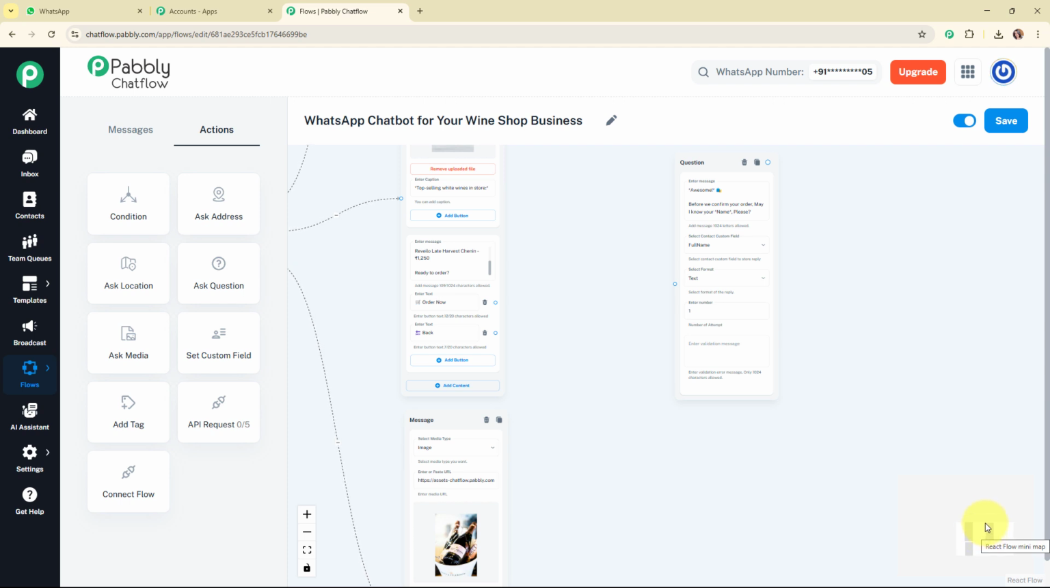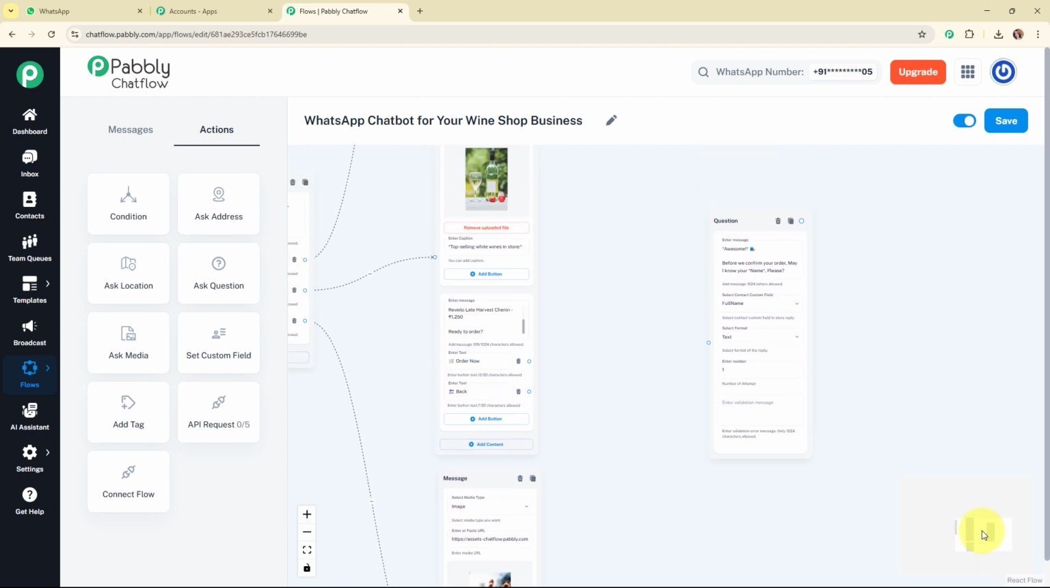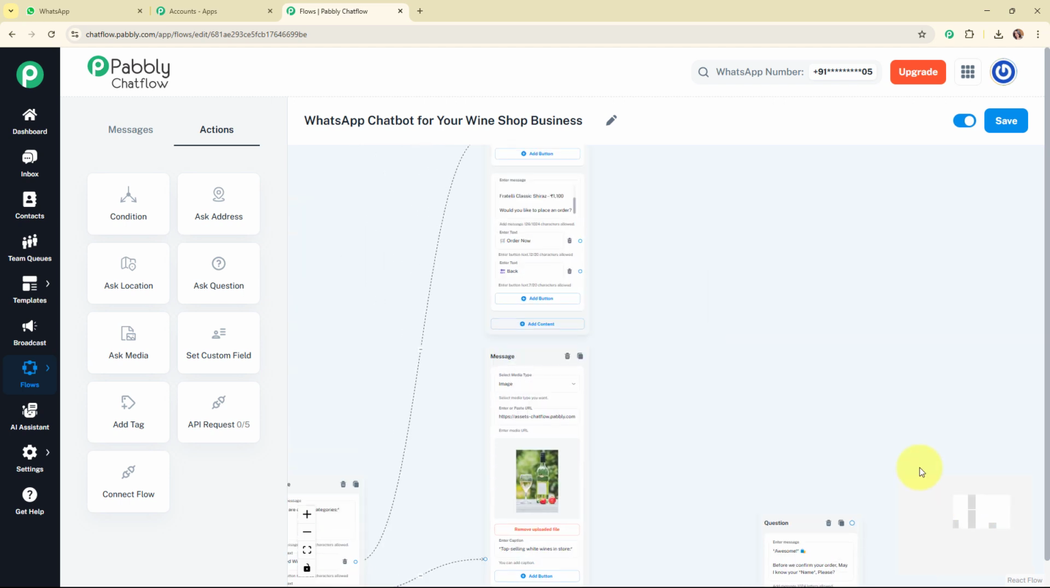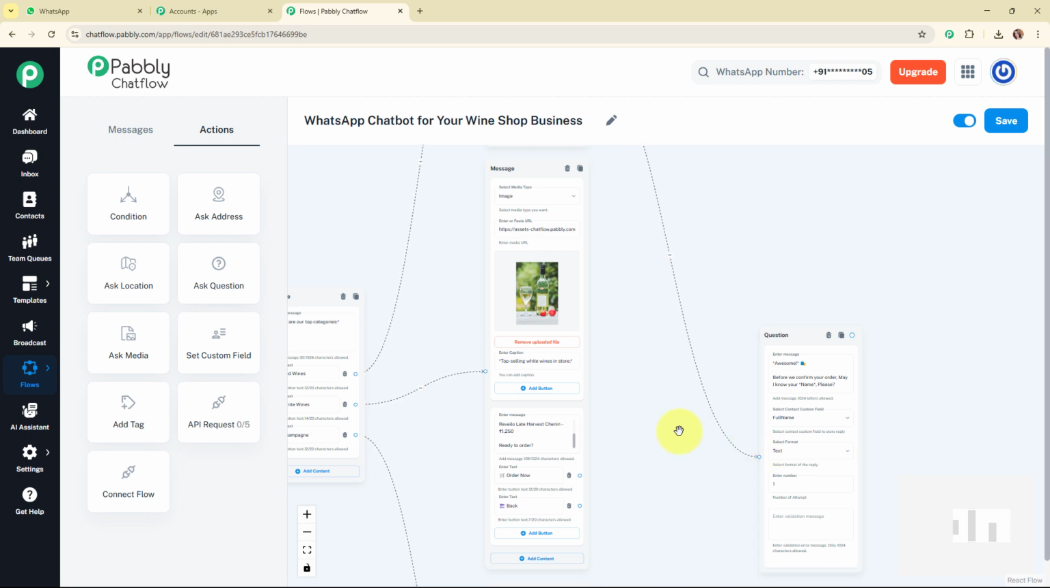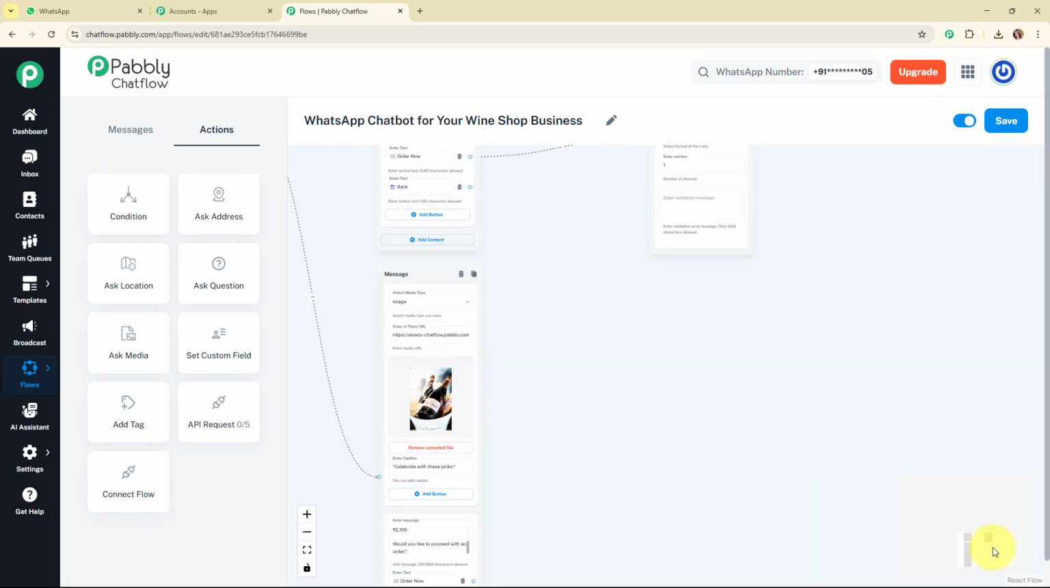Alright, so now after entering all the required details, what I'm going to do is connect all these Order Now quick reply buttons to this question message box. Alright, so that whenever my customer is going to select any of the Order Now quick reply buttons, then automatically this message box is going to be sent to that user.